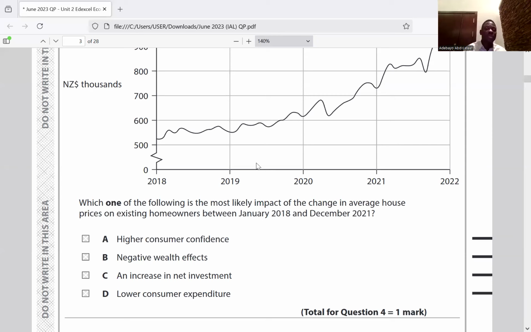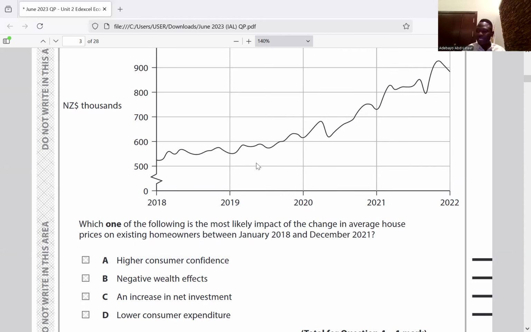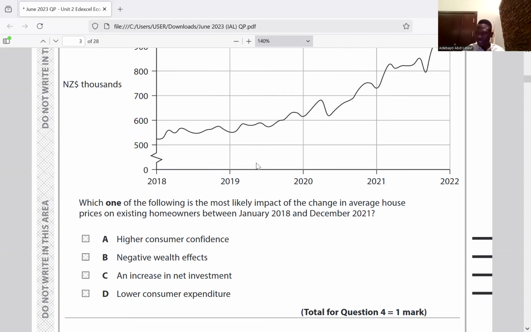Negative wealth effect, no. Negative wealth effect will come if prices drop. An increase in net investment, no. Net investment is investment minus depreciation. We talked about that before. And low consumer expenditure, no. Because the price of houses is increasing, consumer confidence is high. So it is not D. So the answer for question 4 is A.